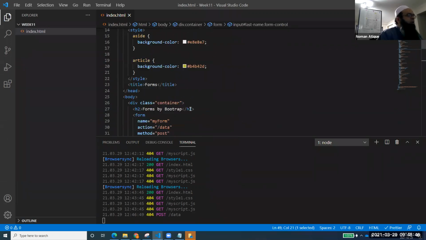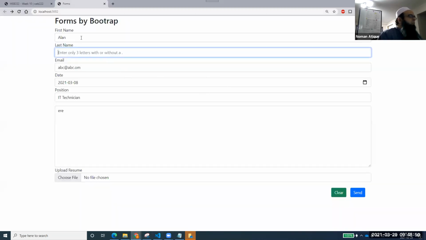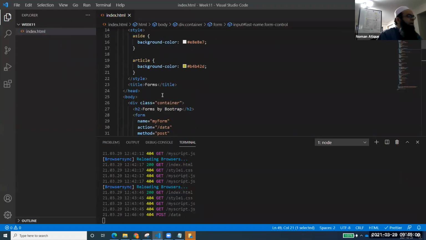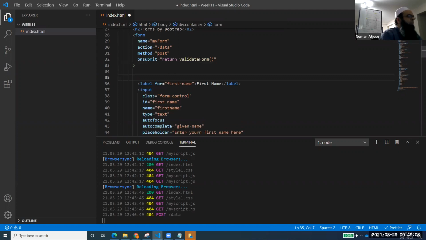Right. So what I want over here, let me just show you. I want to place these 3 elements, 1, 2, 3, in one row. They are right now each in a complete row, and I want to change that form. So how will I change that? I'm expecting that you have already got everything ready. I've not discussed onsubmit; I'll discuss that one later on. But right now, after the form tag, you come here and you place a div with class equal to row.